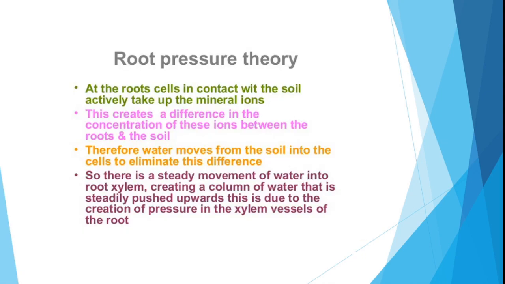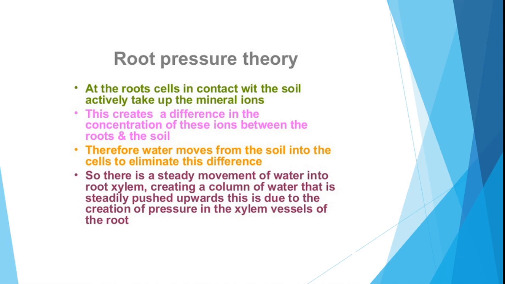Now, absorption of water by the root occurs through root pressure. So what is the root pressure theory? At the root, cells in contact with the soil actively take up the mineral ions. This creates a difference in the concentration of these ions between the roots and the soil. So slowly the processes of diffusion, osmosis, turgidity and flaccidity will occur. Therefore, water moves from the soil into the cell to eliminate this difference.